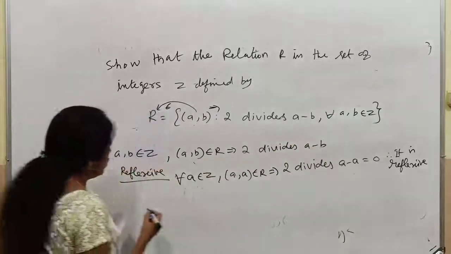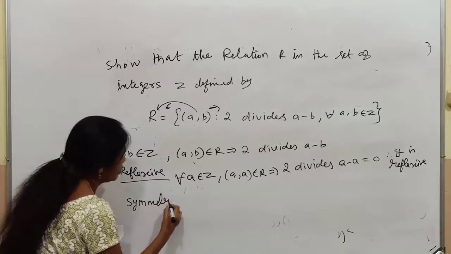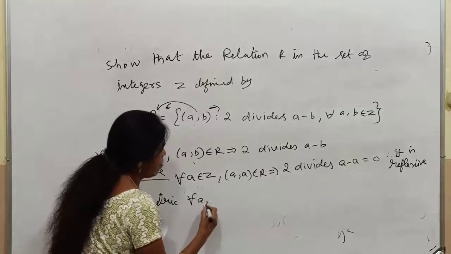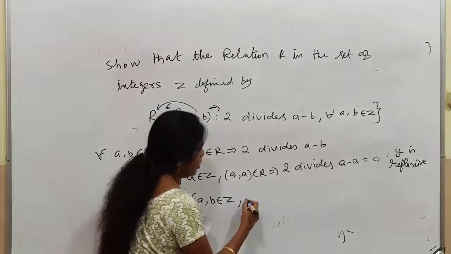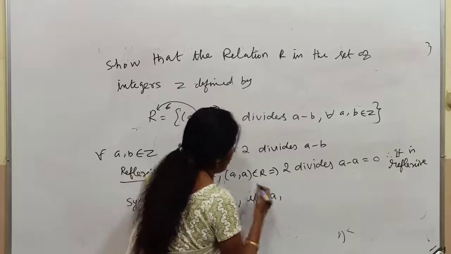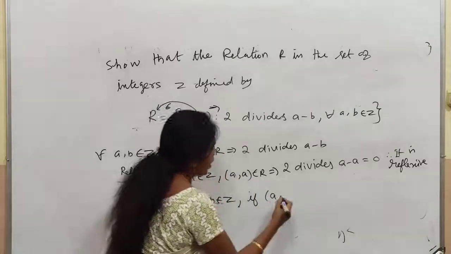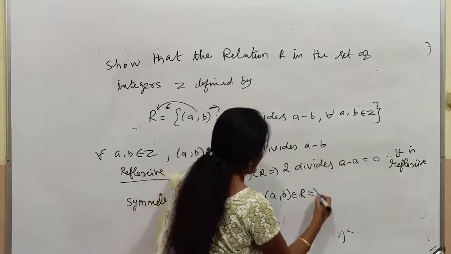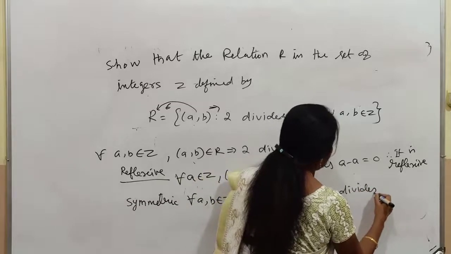Okay. Now the symmetric. For all a, b belongs to the set of integers, if (a, b) belongs to R implies 2 divides a minus b.